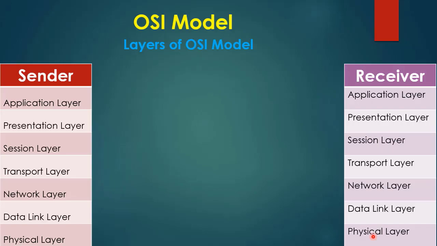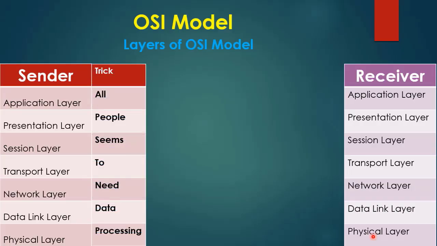layer is the physical layer. To remember layer names at the sender side: All People Seem To Need Data Processing. Here, the word All, letter A, stands for application layer. People, letter P, stands for presentation layer.